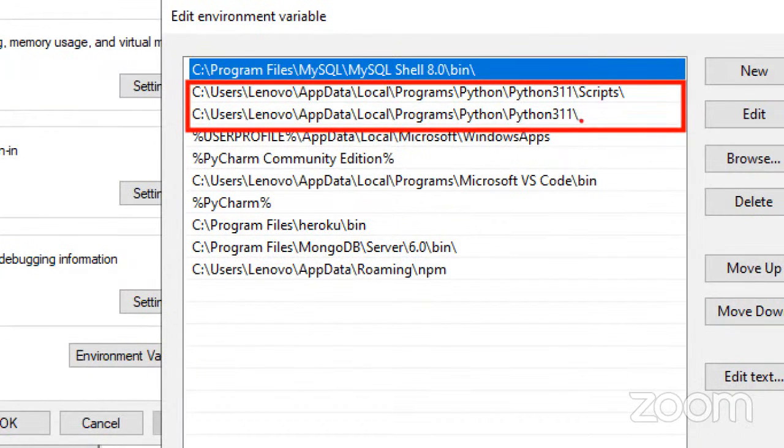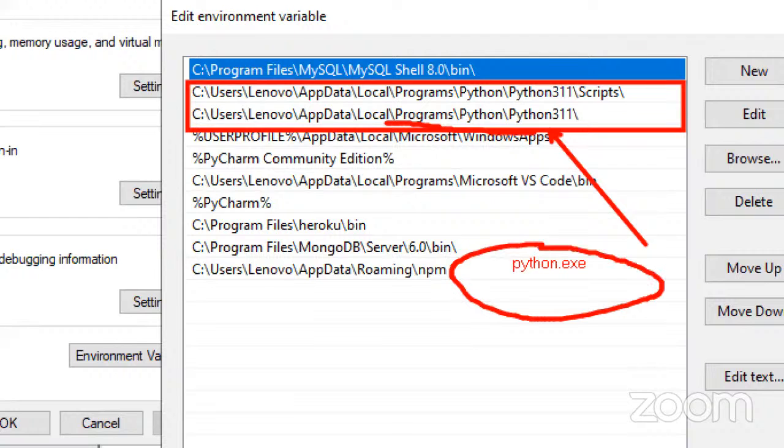So one is the Python software related installation. In this location, C drive, users, like that path there. In this location, python.exe, one executable file is there. This is nothing but the Python interpreter. This file will execute the entire Python related coding. So where this file is there, that installation path, we are providing.